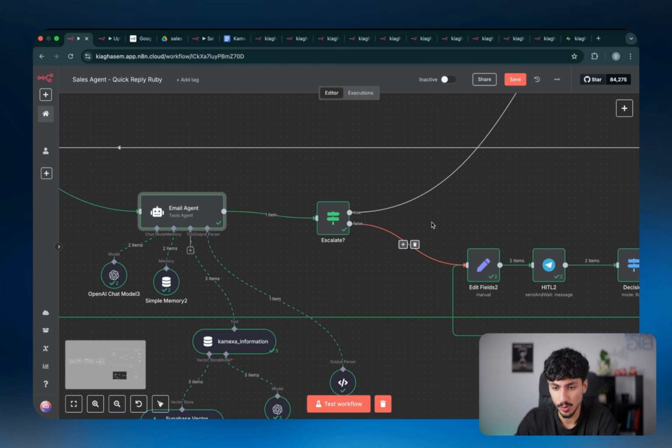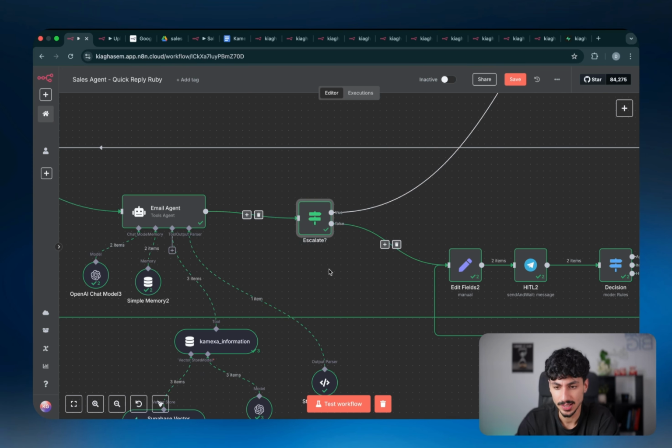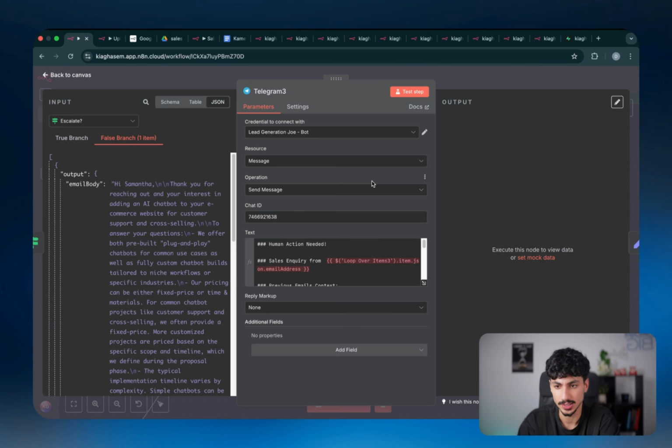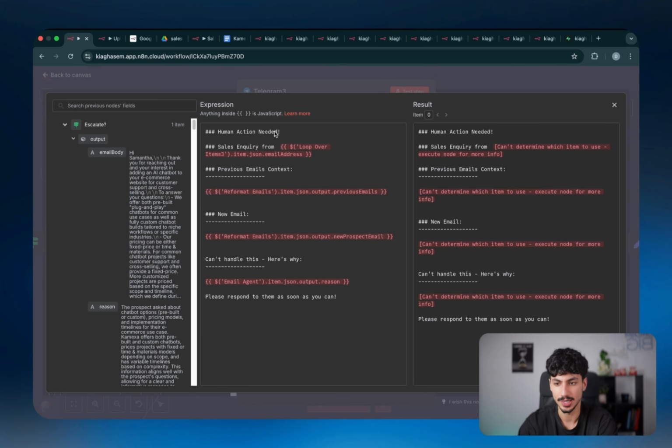So in saying that, what we're doing next is we just have an if statement here that's saying if we have to escalate, then go up. If it's escalating, it's basically just using a Telegram node, which is connected to all of the things before. So just change the chat ID to your chat ID, connect it to the credentials that you had before. So just choose the credential. And then it's basically just sending a message saying human action needed.